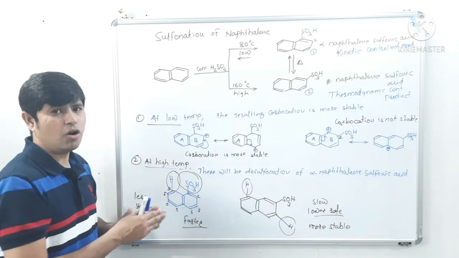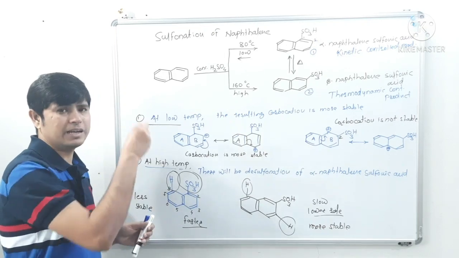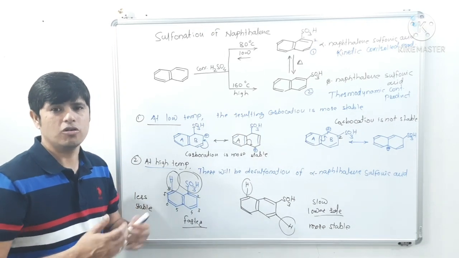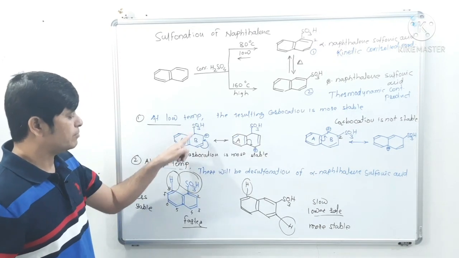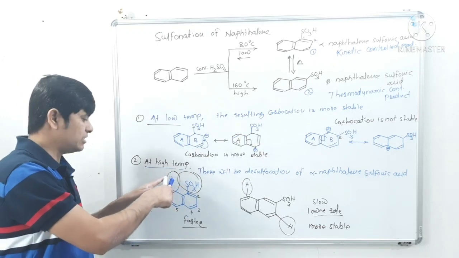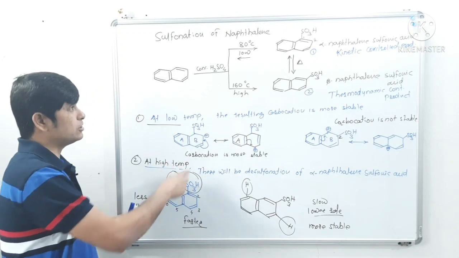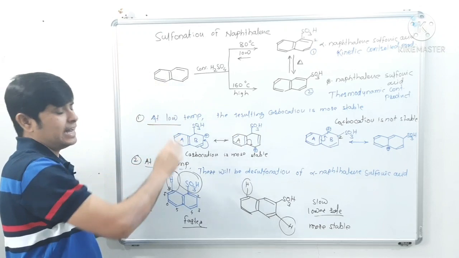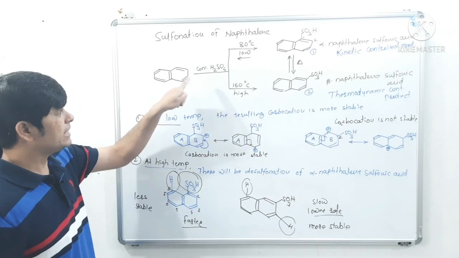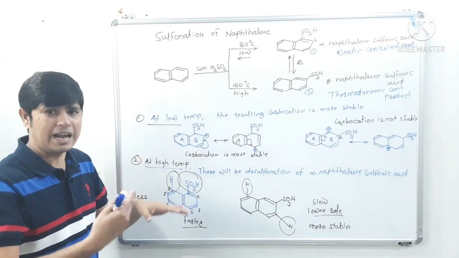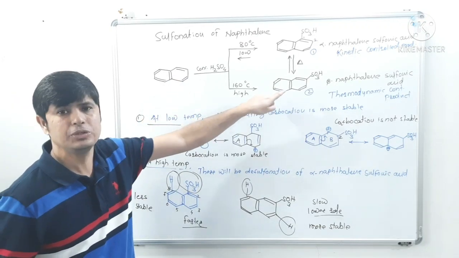And this reaction is very fast. At lower temperature we will get completely naphthalene 1 sulfonic acid, there will be more concentration of naphthalene 1 sulfonic acid. As soon as we heat the reaction mixture, this naphthalene 1 sulfonic acid has steric interaction with this hydrogen at 8 position, hence it will undergo desulfonation. So your equilibrium will come to this side. That means naphthalene 1 sulfonic acid will get converted into naphthalene. When we heat this naphthalene, as the temperature of the reaction rises, then at a lower rate there will be formation of naphthalene 2 sulfonic acid.